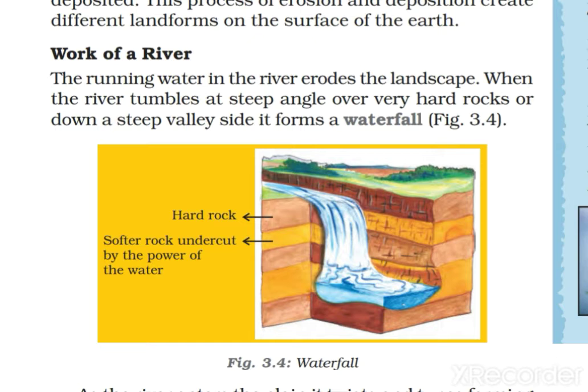Here you can see in this, from hard rock it is coming down, right? So it will create a waterfall, right? River is coming out and falling down on the hard rock, right? So here also, when it is falling down on this rock, it is not just falling water, it is again creating some landform.